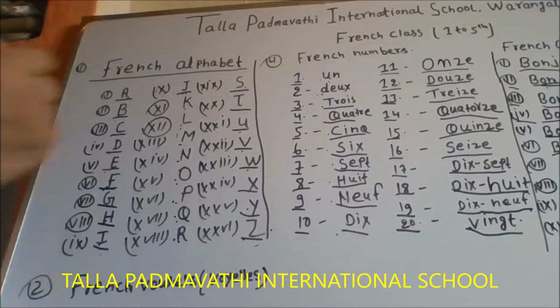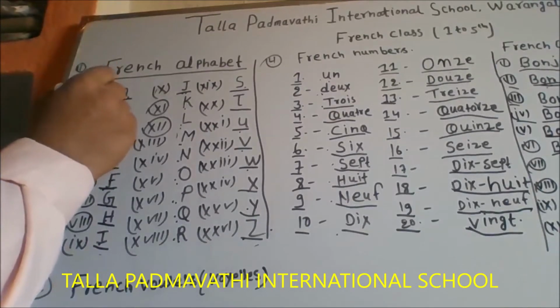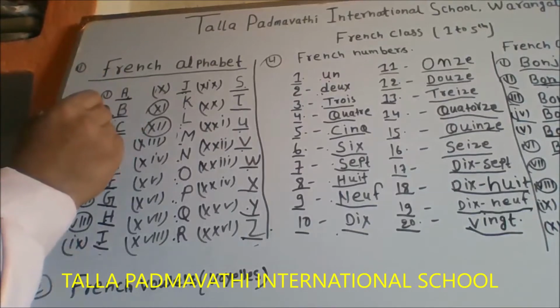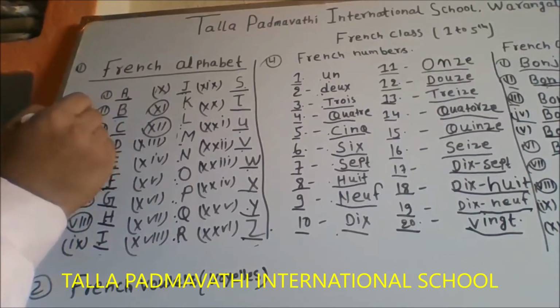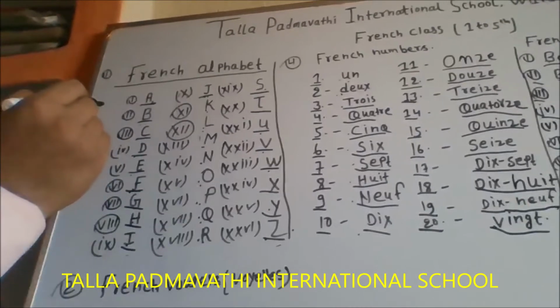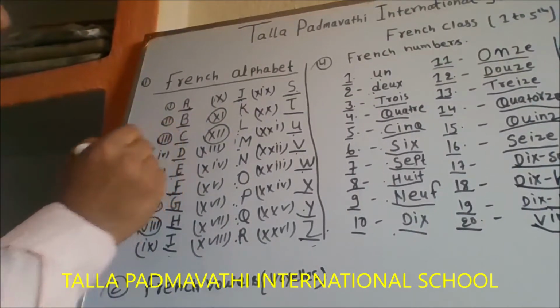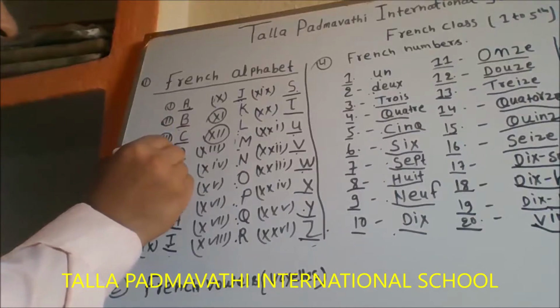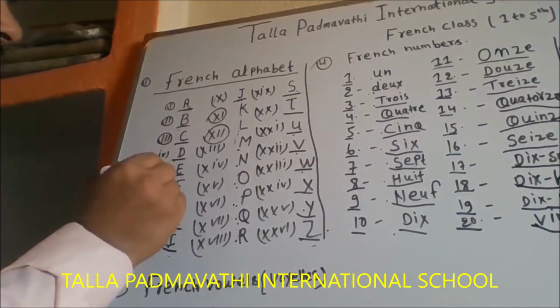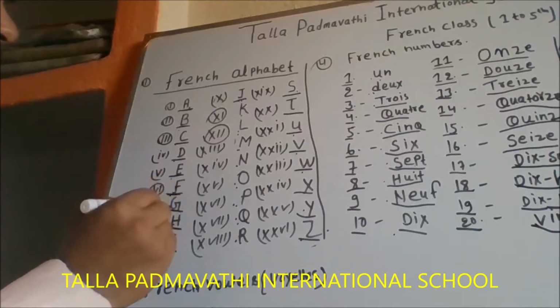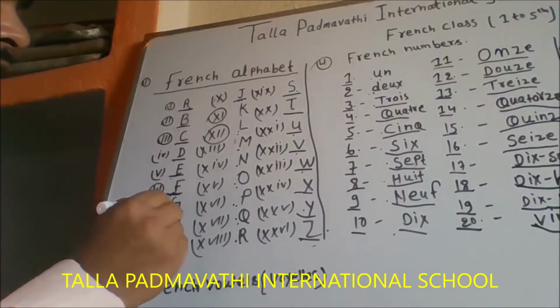Okay, so like we call in French a, b, c, d, e, f. Here you can find different.